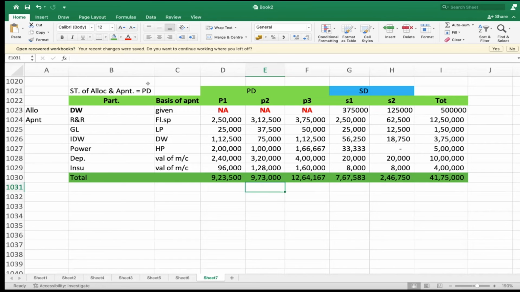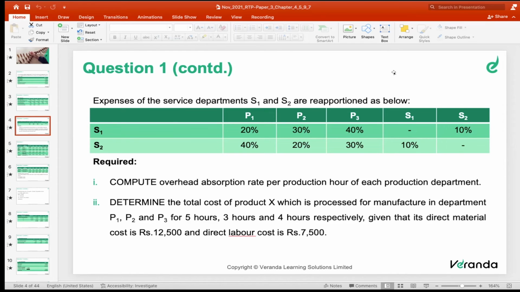Next, note it down. With respect to secondary distribution, there are three methods. First one, direct distribution method. Second one, stepladder method. Third one, reciprocal method.